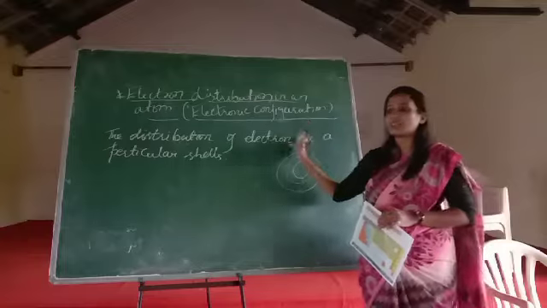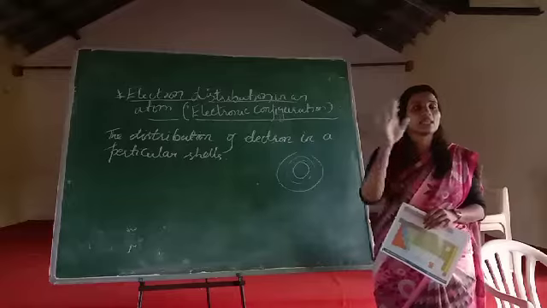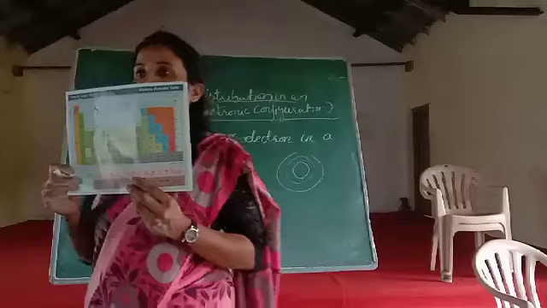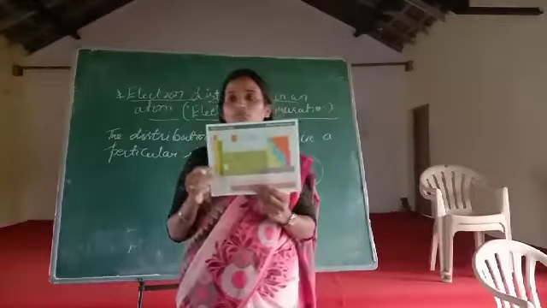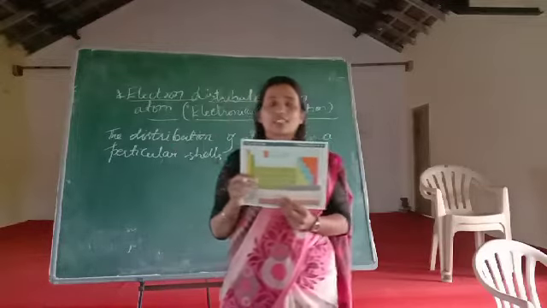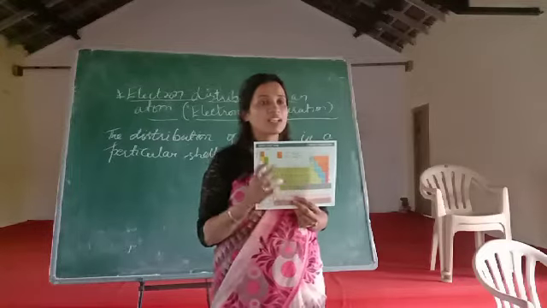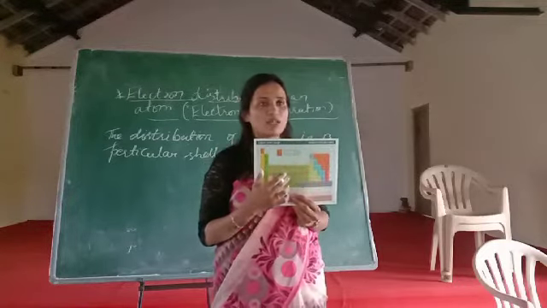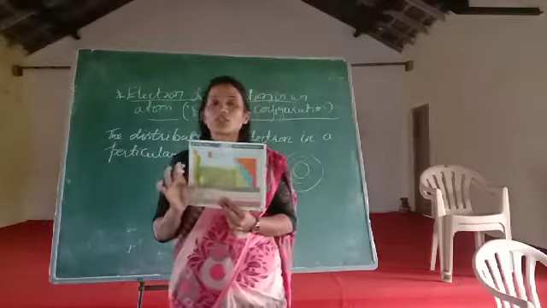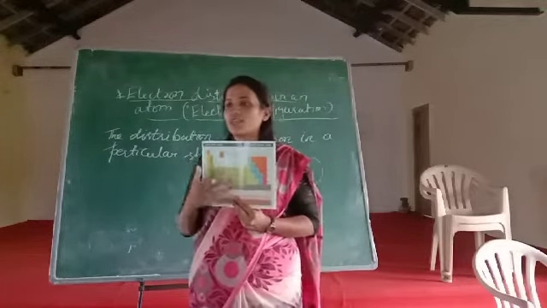Now, ma'am, where do we find this electronic configuration? Where will the distribution of electrons take place? In the elements. Look here. This is called the periodic classification of elements chart, which was given by the scientist Mendeleev. When you come to 10th standard, there is a particular lesson on periodic classification of elements. In that you will get details. But let me introduce you to the elements. This is an element chart.